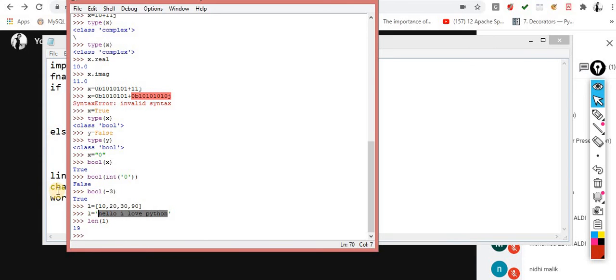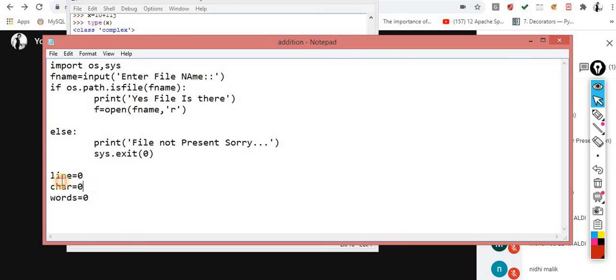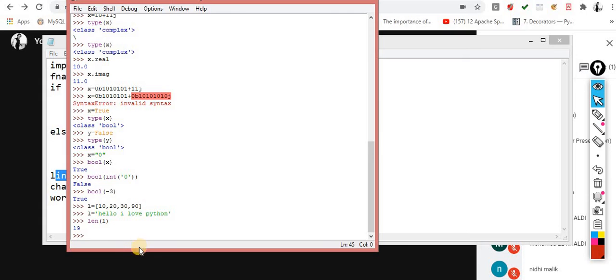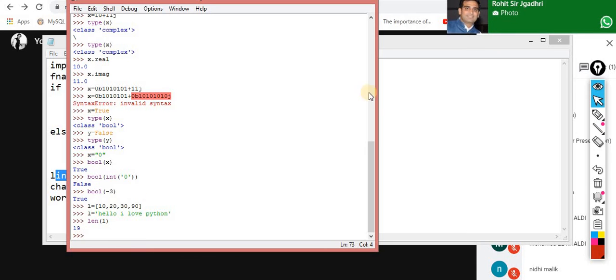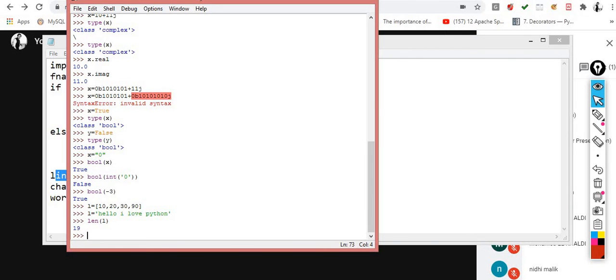Now the next one. We have calculated the characters, now the lines that you have to calculate. Again it's a very simple concept. How can I count the number of lines? Very simple: f dot readlines, and then you have to calculate the length of that particular list. You read the data into list format, and after that you just calculate the length of that list. That is the number of lines.